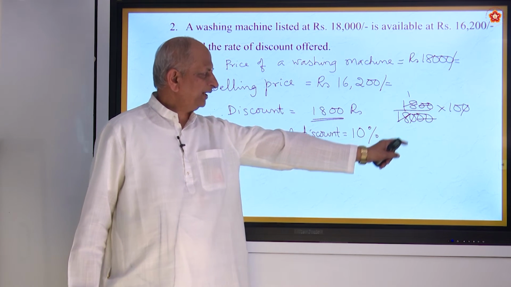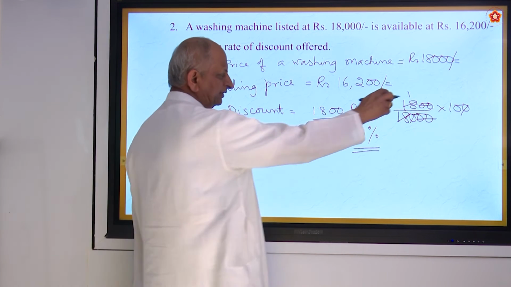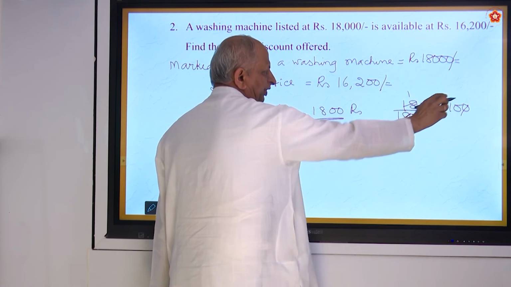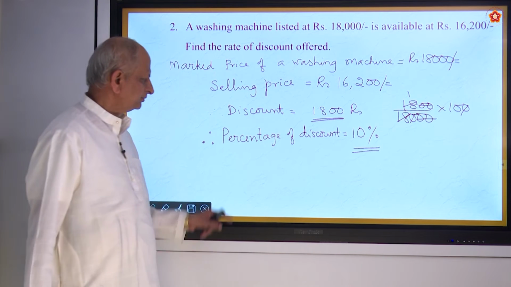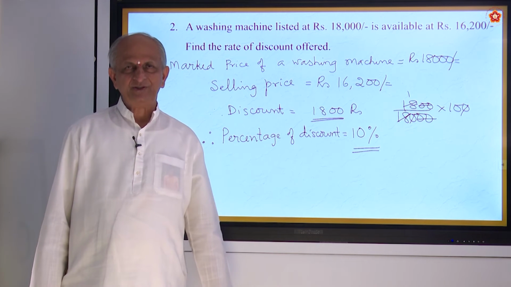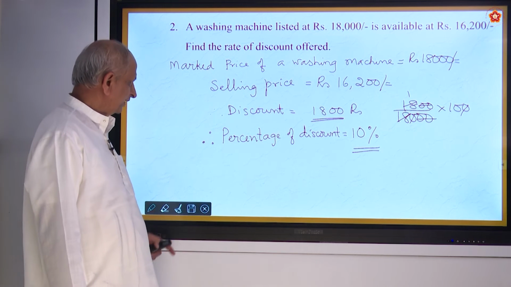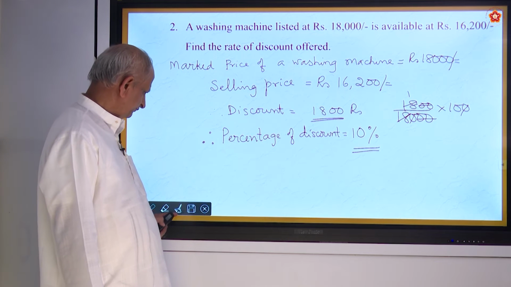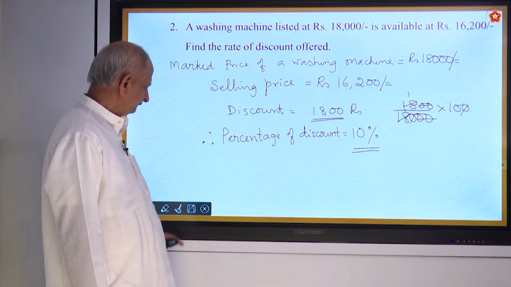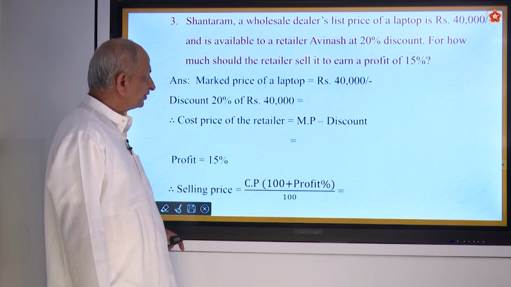This is what is called as market price. This is what is called a discount into 100. Why you must do 100? Because rate of discount is asked. So that is why it is done like that. Okay. Now we will pass on to next question.